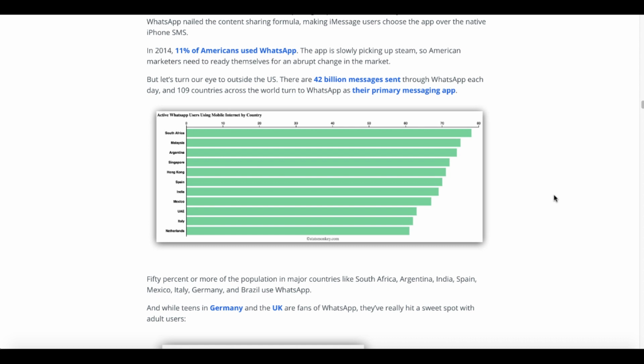And again, it's a permissions-based marketing system, meaning you have to get people to allow you to send messages to them on their WhatsApp device by collecting their number or having them send a message to your number. So you can see here the active WhatsApp users in South Africa, Malaysia, Argentina, Singapore, Hong Kong, Spain, India, Mexico, the UAE, Italy, and the Netherlands.